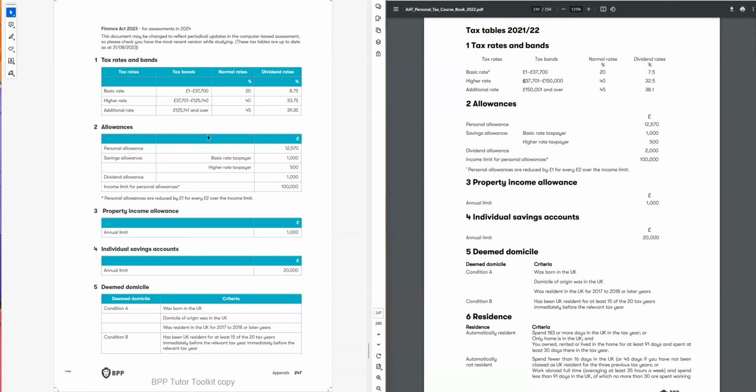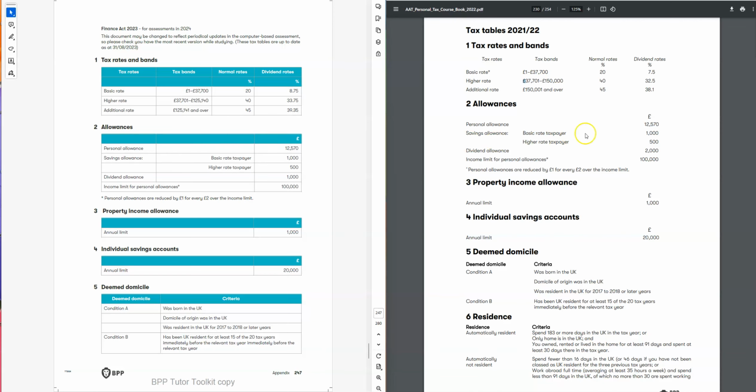Remember, all this tax rate or the information also will be given on the exam. So that means you will have a reference material during your exam, and you will be able to view all this information during your exam time. But it is better to remember, because you will be in an exam pressure, and sometimes you don't want to spend a lot of time to read during your exam time. So better if you make yourself ready and try to remember as much as you can. But if you need to double check something, you can always click on the right hand side on your exam window and you can see the reference material.